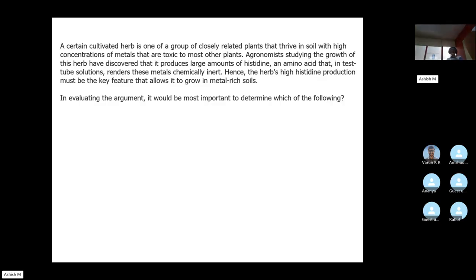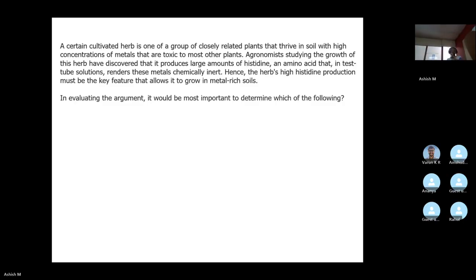Tell me what thrives in soil with high concentrations of metals. The name is not given.